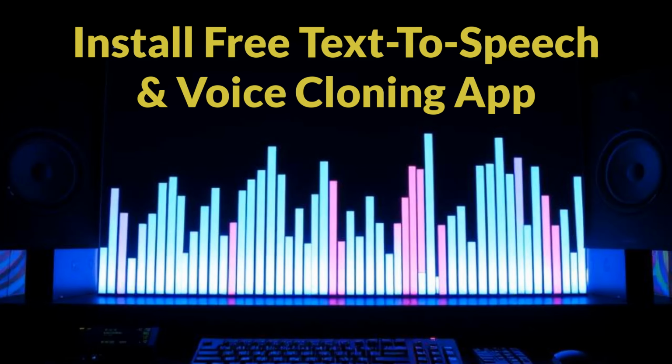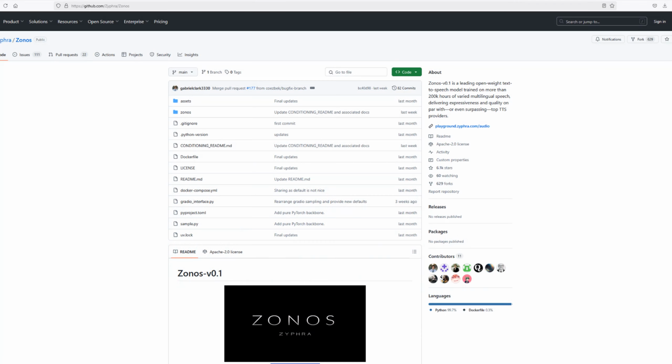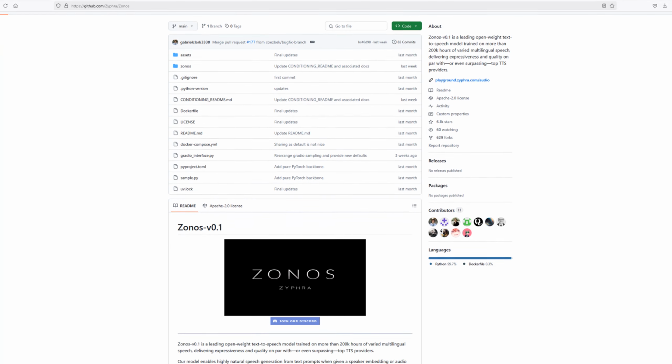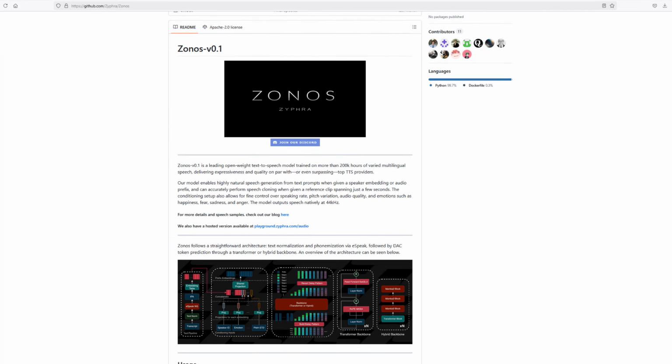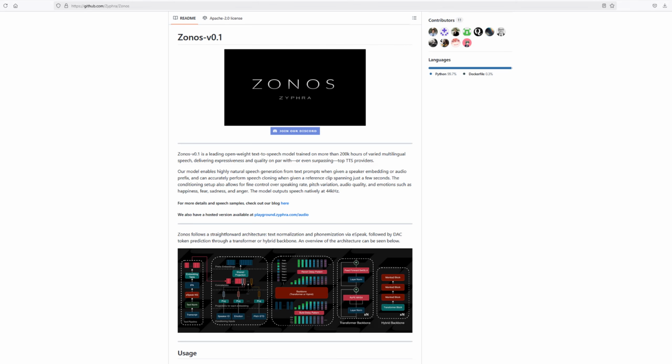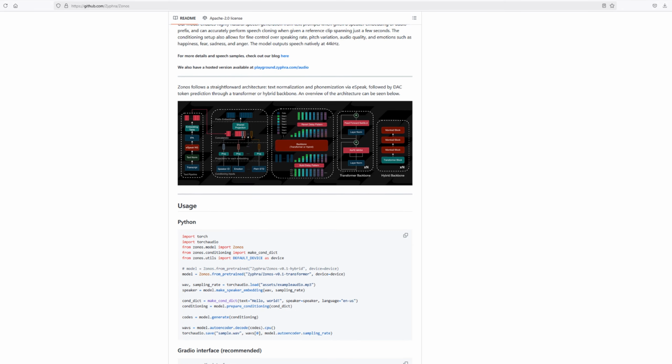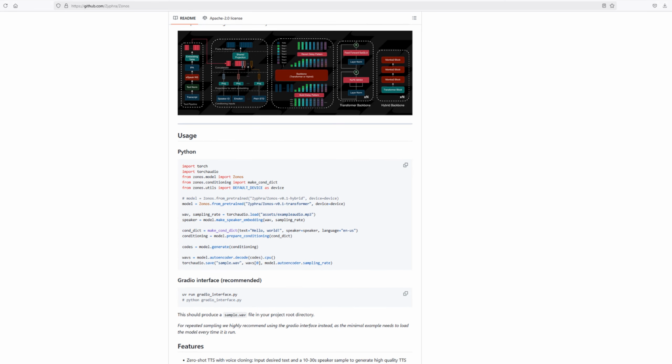In this video, we'll have a look at an AI voiced software application called Zonos. Zonos is a text-to-speech and voice cloning AI app, and it's free and open source. So you can clone your own voice, for example, by uploading a 10 to 30 second sample of your voice, and then give it some text of what you want the voice to say. The application also has the ability to provide emotions for your voice as well.